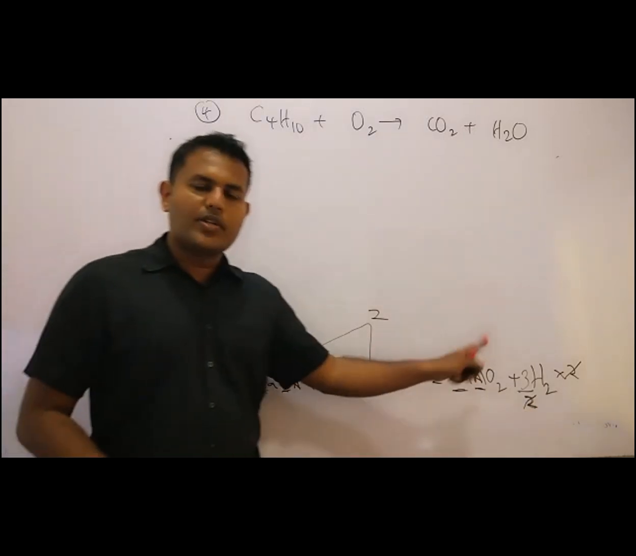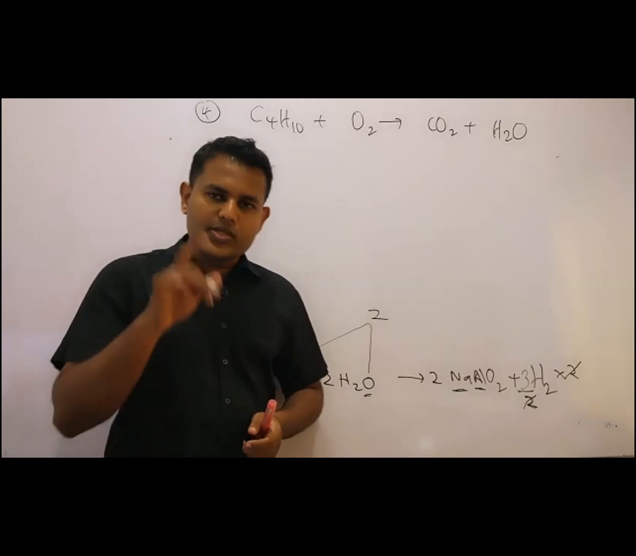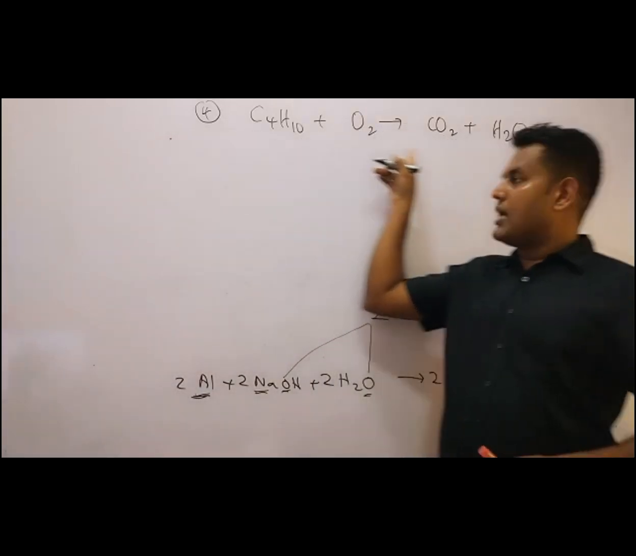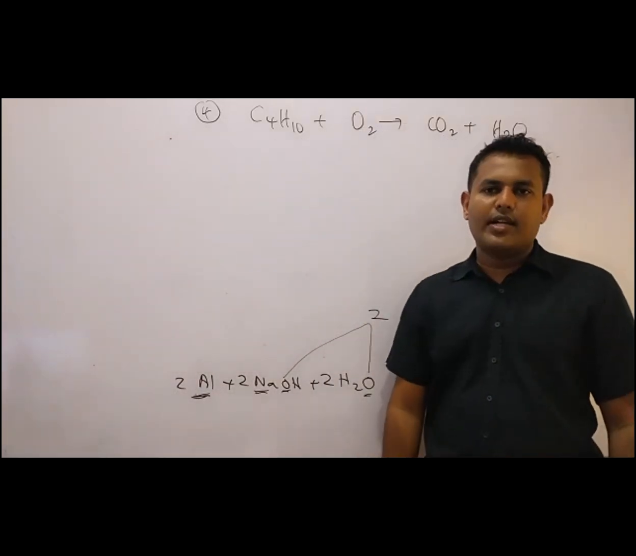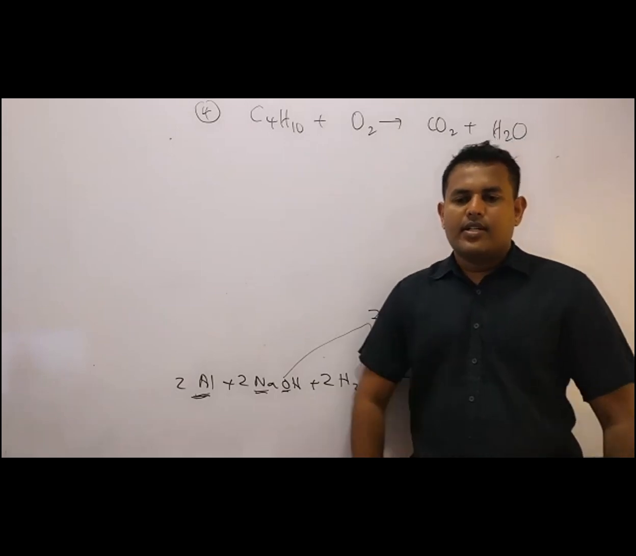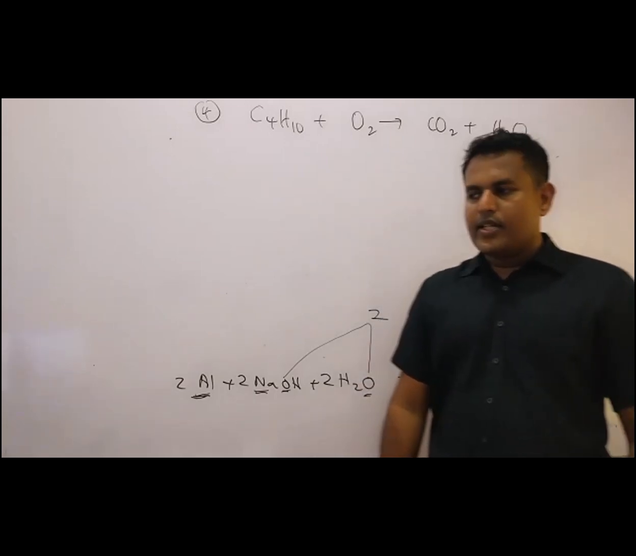Clear? So 3 over 2 means 1.5. So use that method and balance this. Balance this. That's the final equation. I'll be finishing from that. Okay. That's the balanced one.